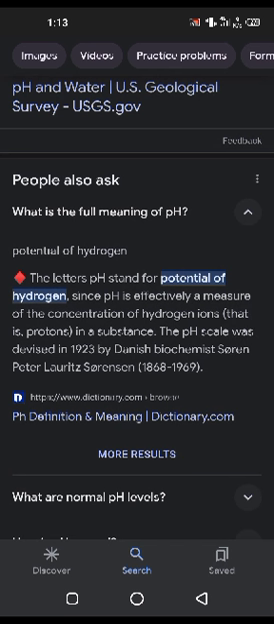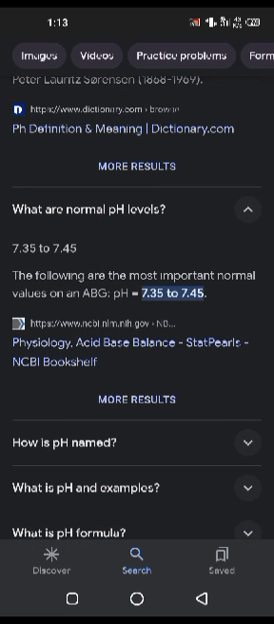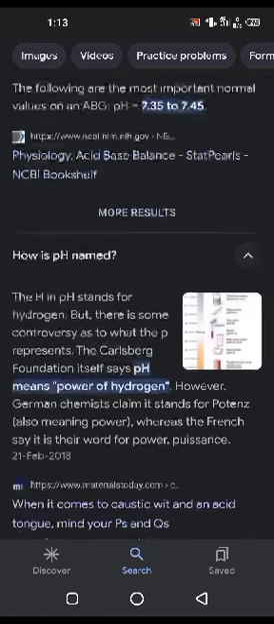The letters pH stand for potential of hydrogen. Since pH is effectively a measure of the concentration of hydrogen ions in a substance, the pH scale was devised in 1923 by Danish biochemist Søren Peter Sørensen. Normal pH level is 7.35 to 7.45. The following are the most important normal values on an ABG: pH 7.35 to 7.45.